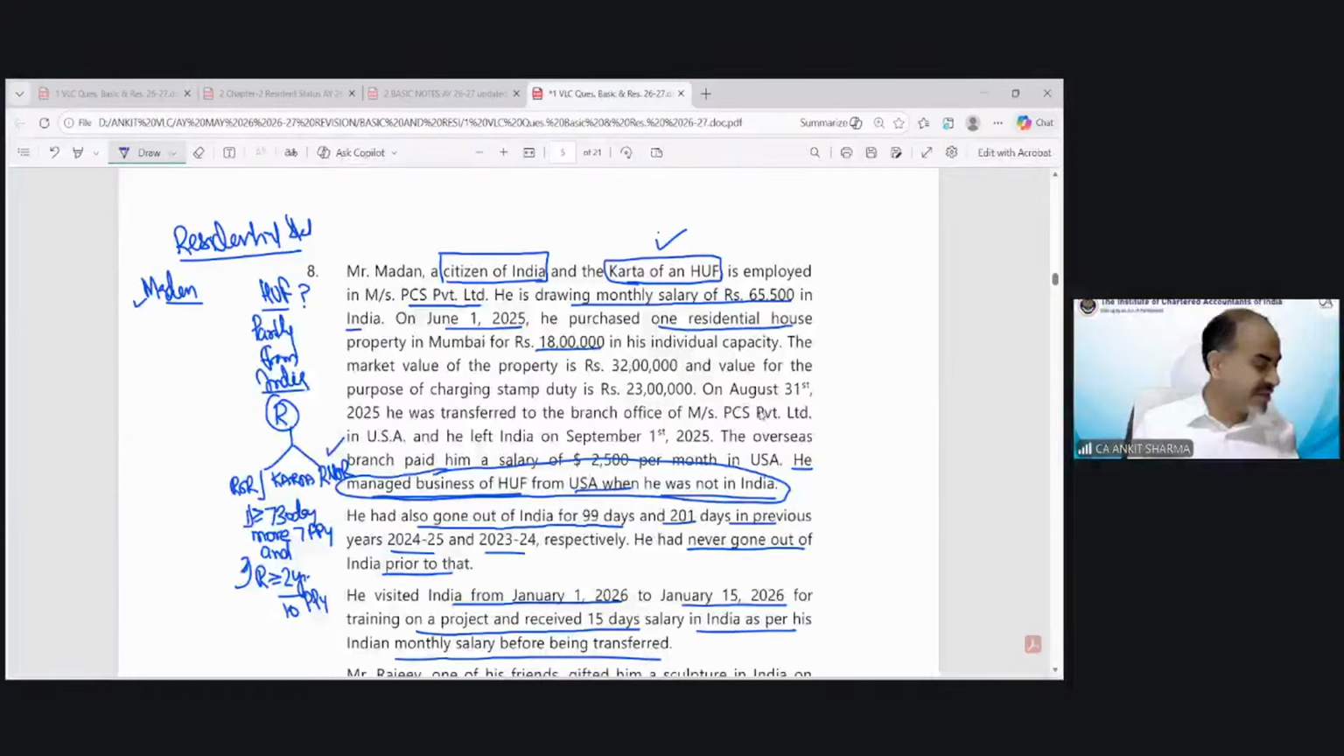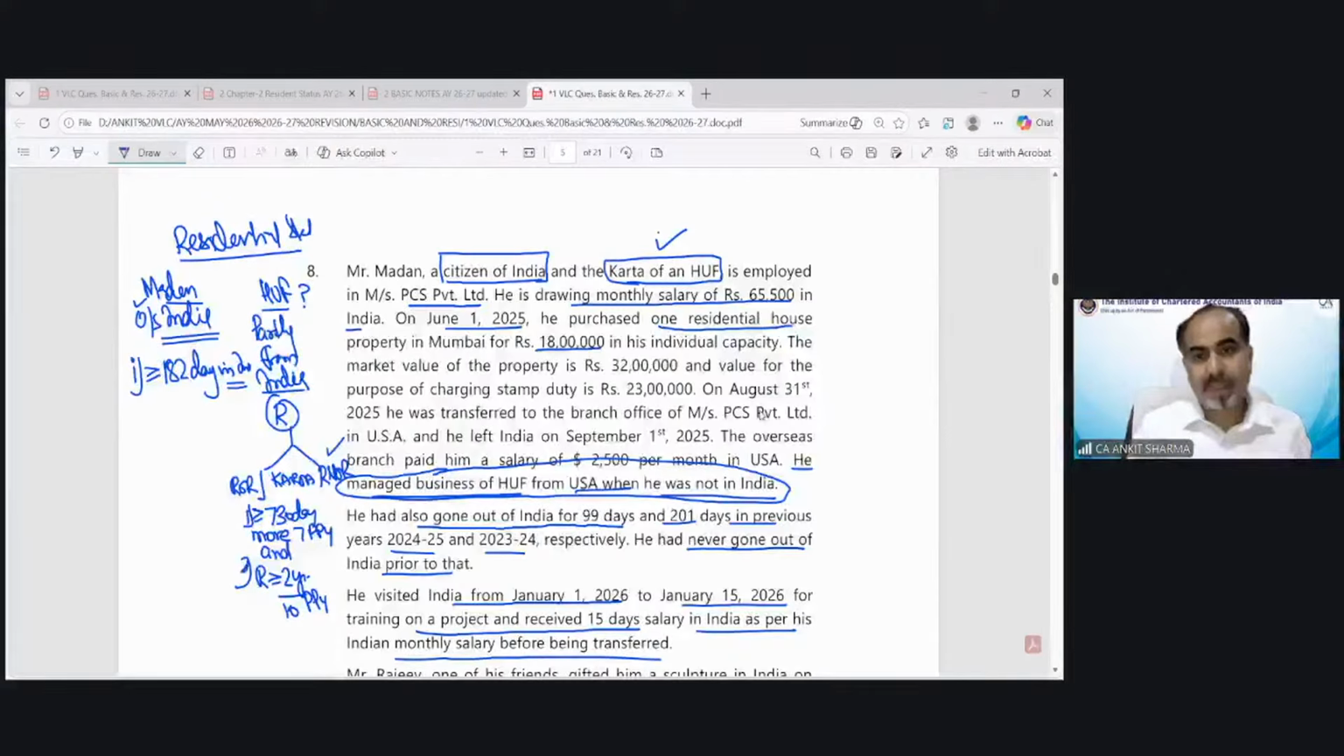So technically, you will see he is a citizen going outside India. So condition 1 would be applicable. Special case would be applicable. If he is 182 days in India, then he would be regarded as resident, otherwise non-resident.